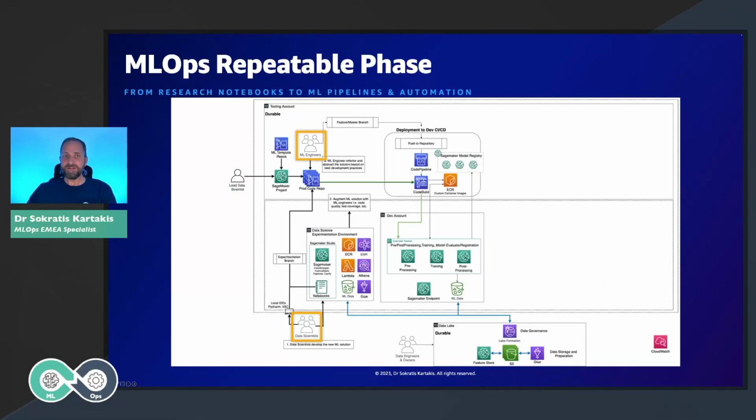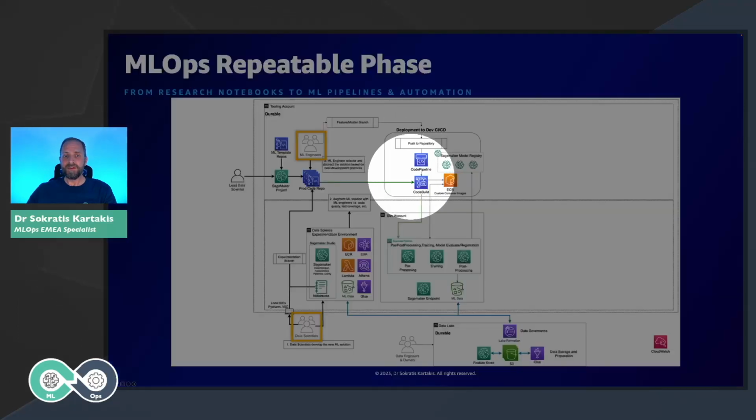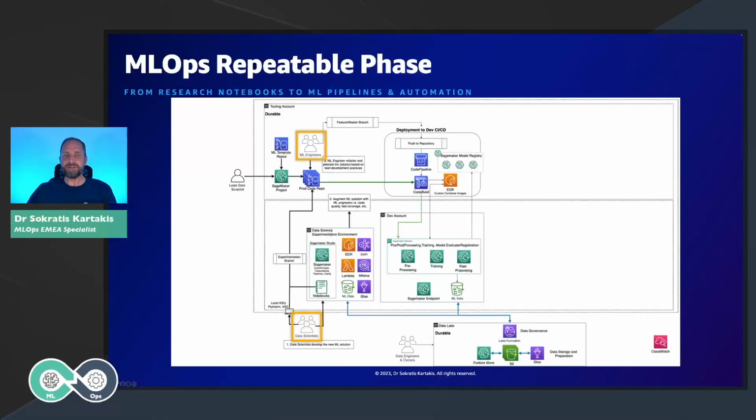Then, by merging with the main branch, the CI/CD pipeline will get the code and deploy the ML pipelines to a separate environment that we call the development environment. This development environment is the beginning of the production environment.